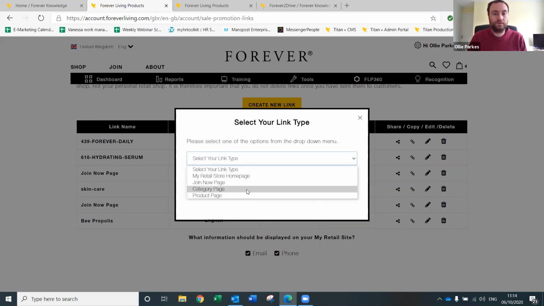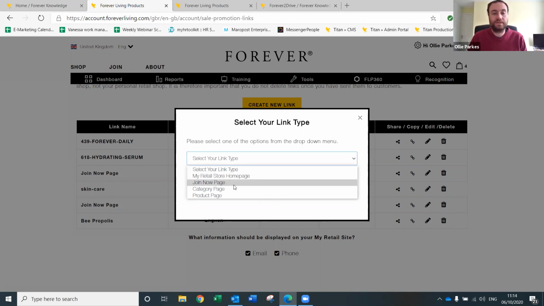So here there are 4 different options. You've got your retail store homepage, which will basically send them to your retail store homepage. It'll send them to the best sellers category, and it'll have all your details on there as well. So anything they purchase while they're on there will be credited to you.